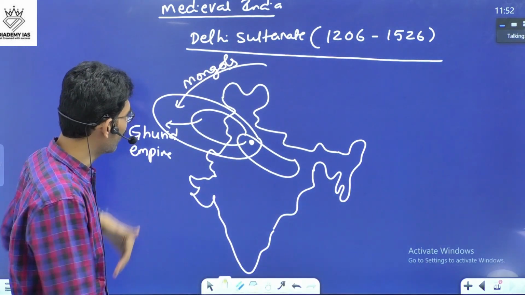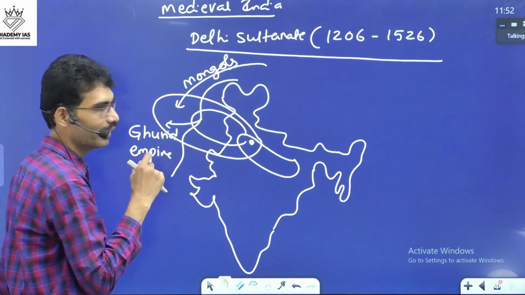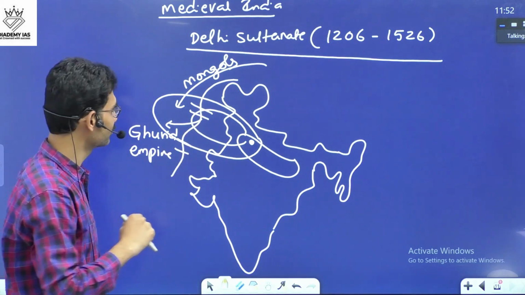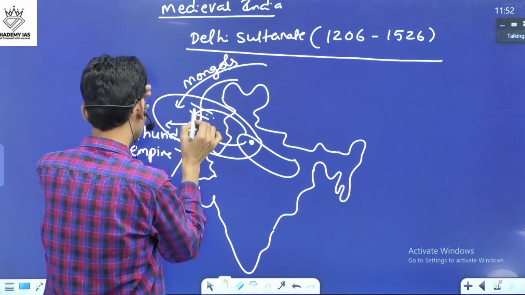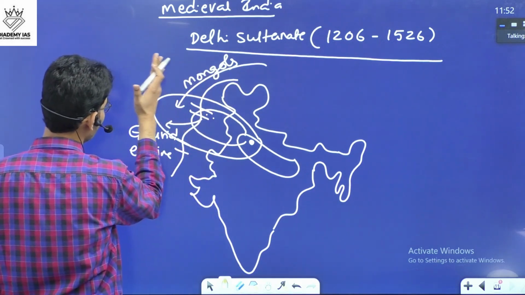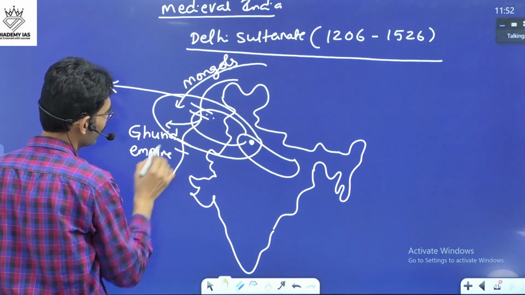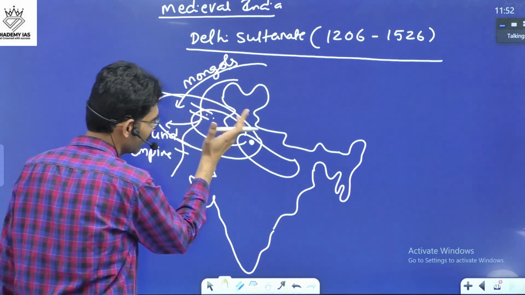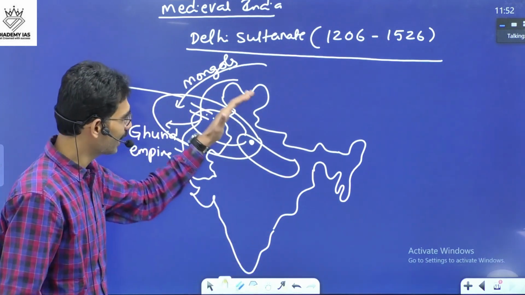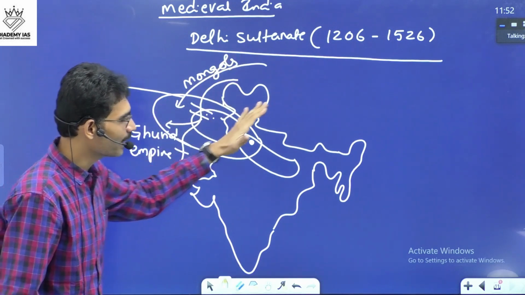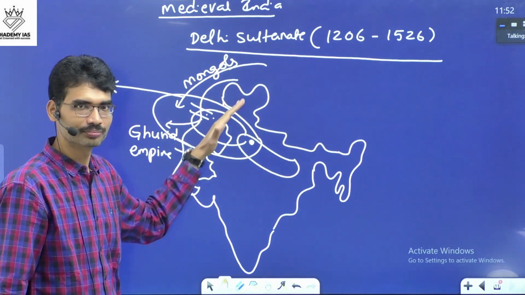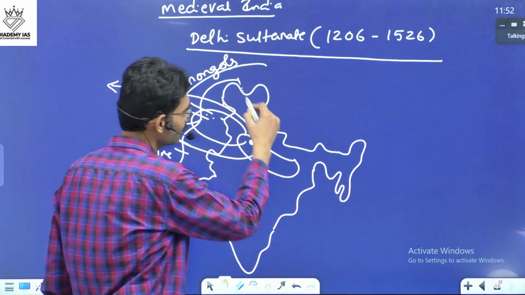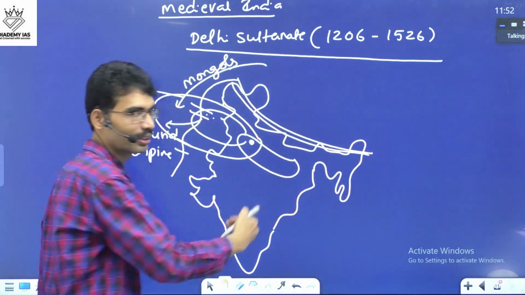When these developments were going on, we were naturally defended by these mountains. But again, as I have said, the Khyber Pass and Bolan Pass always give access. During this time period, Mongols were attacking these territories, and the Ghurid Empire was also eliminated by the Mongols. At that time, the Sultanate became independent. From then onwards, the Delhi Sultanate's main priority was to protect the northwest frontiers, and they were mainly focusing on the Indian subcontinent. This is how the Himalayas gave the natural frontier to the Indian subcontinent.